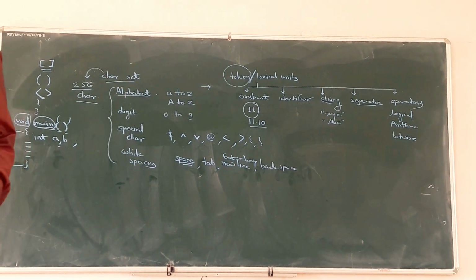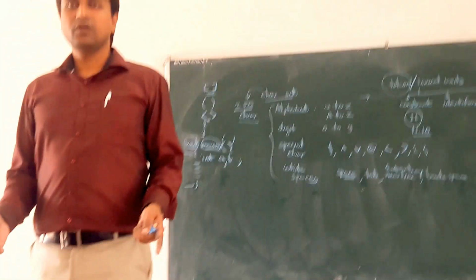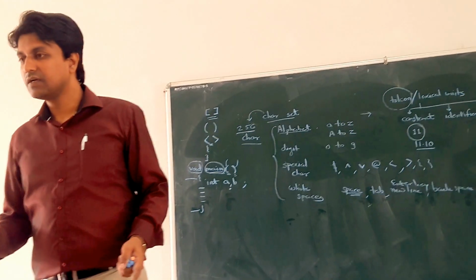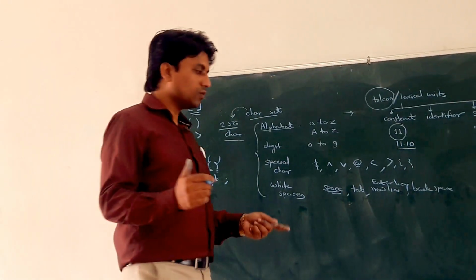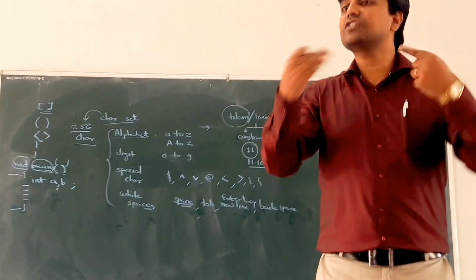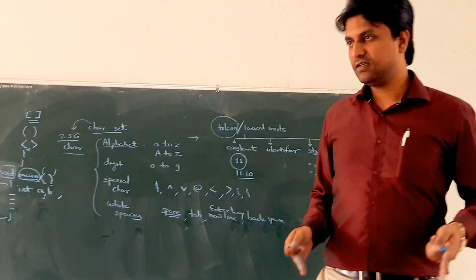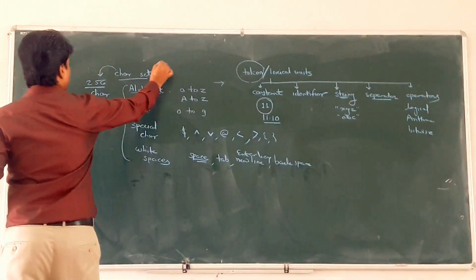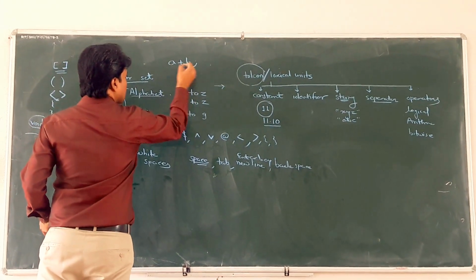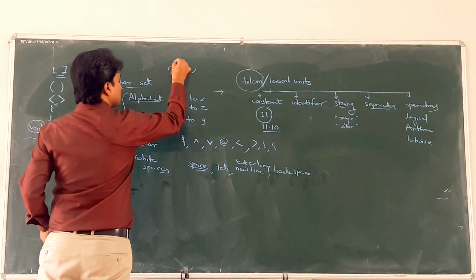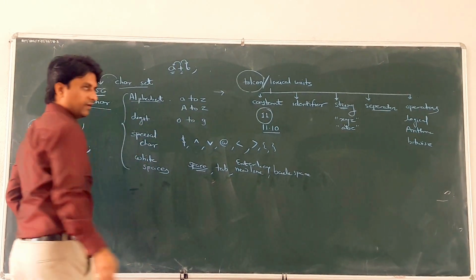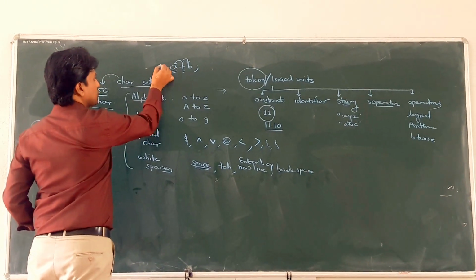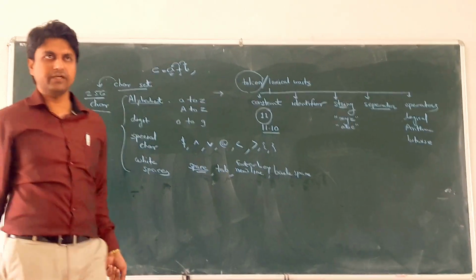So what is an operator? An operator performs an operation on operands. For example, plus operator: a plus b. The plus operator performs the operation on operands a and b and gives the result, and we can store it into some different variable.